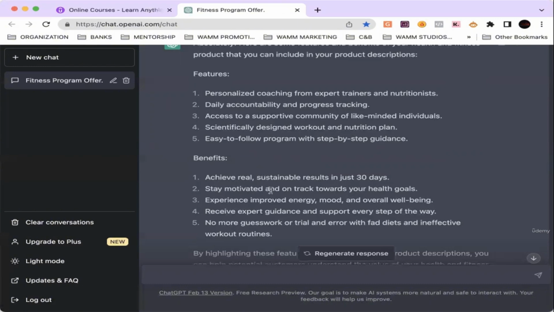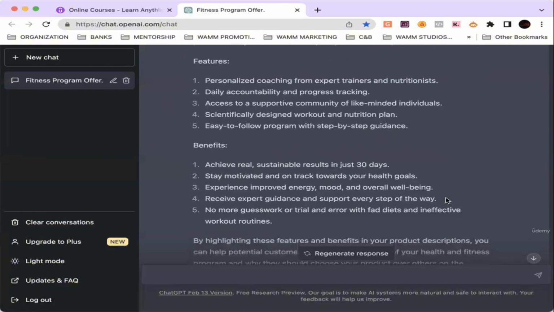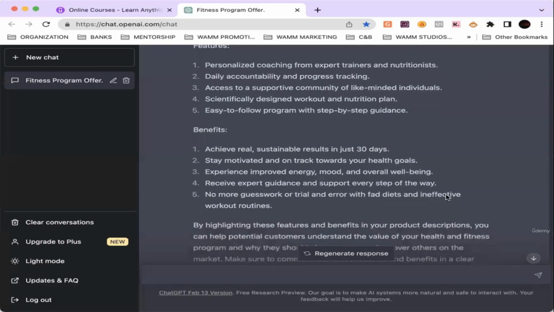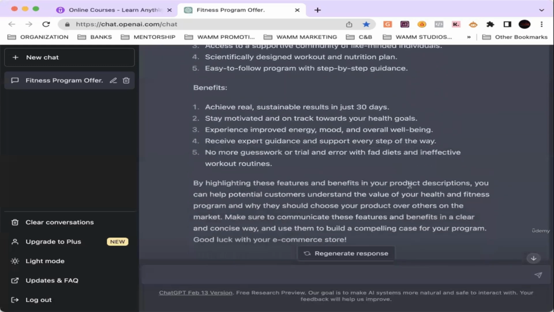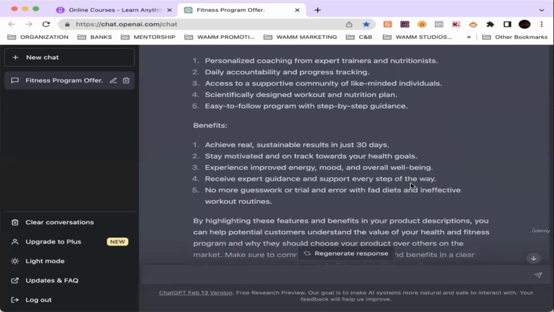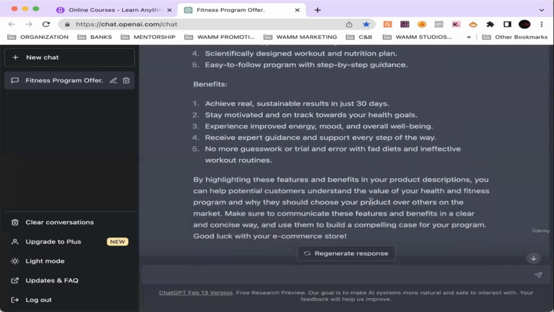Benefits: achieve real and sustainable results in just 30 days, stay motivated and on track towards your health goals, experience improved energy, mood, and overall well-being, receive expert guidance and support every step of the way, and no more guesswork or trial and error with fad diets and ineffective workout routines. It's crazy. It just gave you the features and benefits of a product in your field, right?